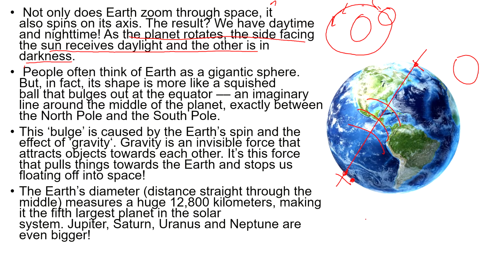Just like a top, which we played with in childhood, called lattu in Hindi. Just like it rotates on the same point, our Earth rotates on the same point. That's why the part facing the Sun receives light and the part not facing the Sun is dark. So that's why we have day and night.